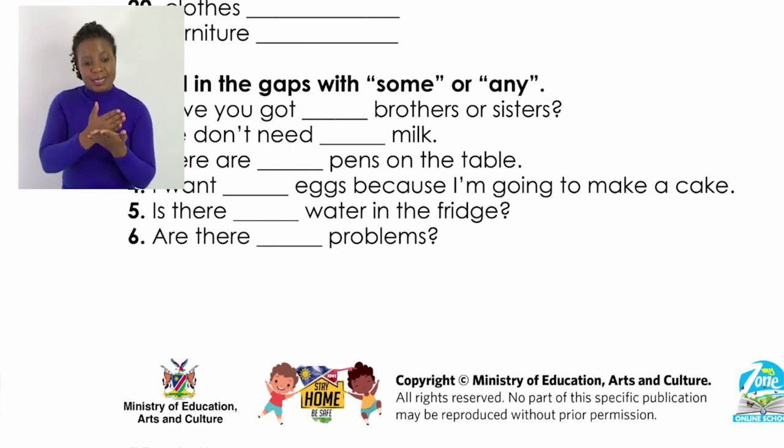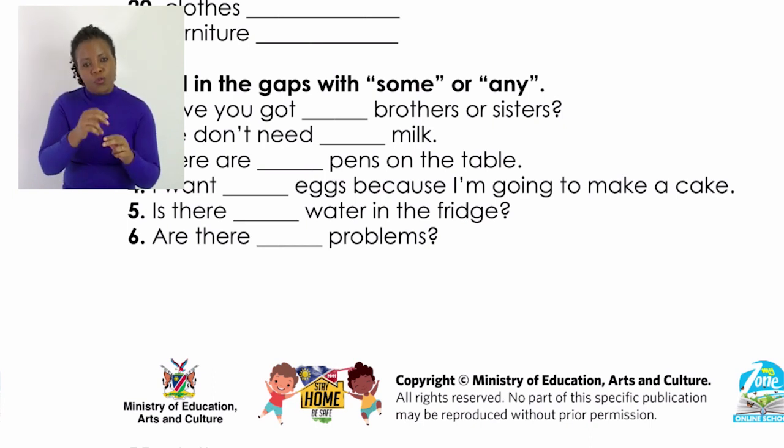Right, number 1 says, have you got some brothers or sisters? Or do we say, have you got any brothers or sisters? Brothers and sisters can be counted. I have 2 brothers, 3 brothers, 4 brothers. So, for that sentence, you'd rather say, have you got any brothers or sisters? In that case, we are saying you can count them. So any is used on countable nouns in that respect.